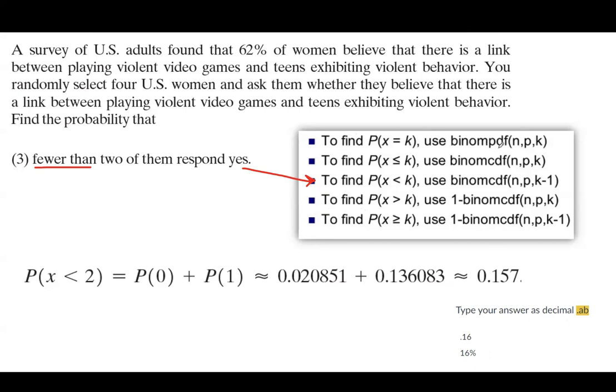It's either exactly, so you're going to use the first one. It might be saying that, hey, at most k, this is the binomial CDF itself; fewer than, binomial CDF of n, p, and k minus 1; more than, 1 minus binomial CDF. And when it says at least, we have 1 or 100%, the total area, minus the binomial CDF of n, p, and k minus 1.